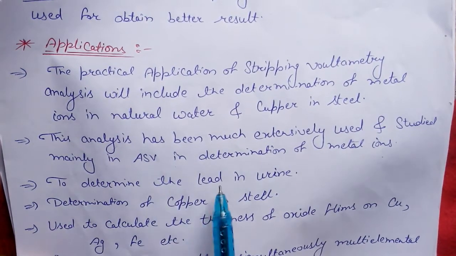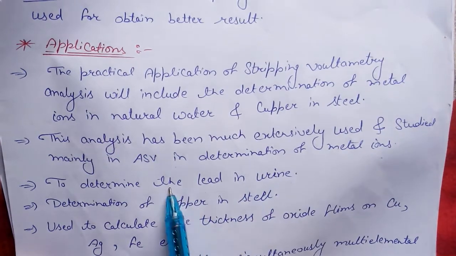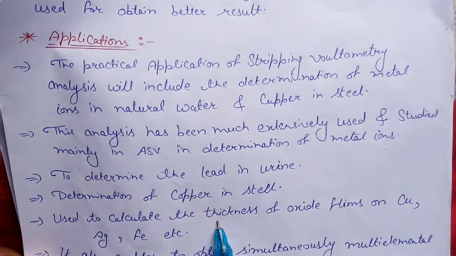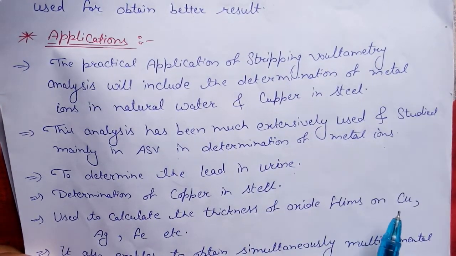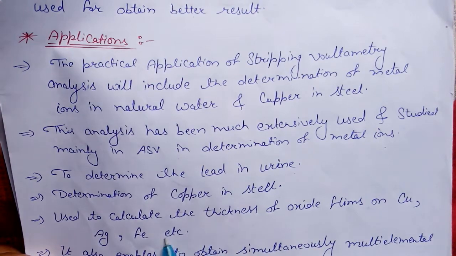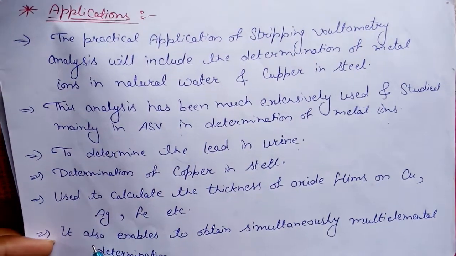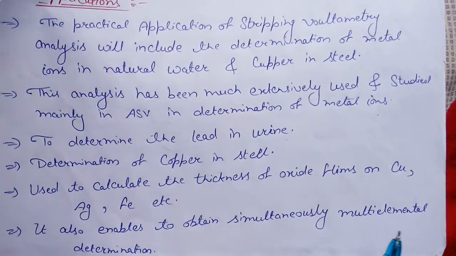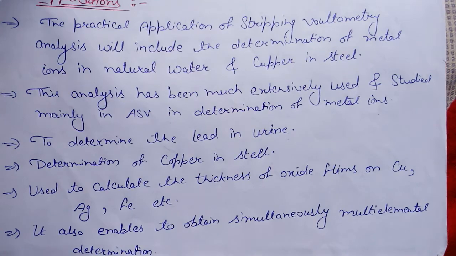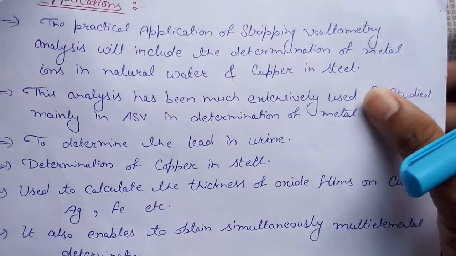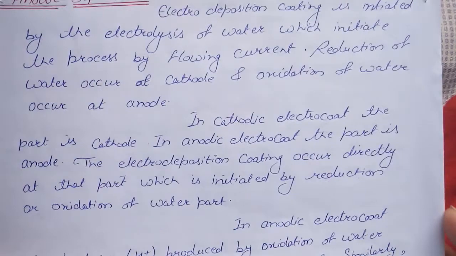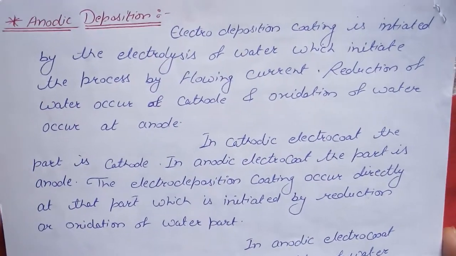It is used to determine lead in urine, meaning to analyze the amount of lead in urine. It is used to determine copper in steel. It is used to calculate the thickness of oxide film on copper, silver, iron and other metals, etc. It also enables simultaneous multi-element determination, meaning any kind of element determination. These are some applications. After this, we will discuss what anodic deposition and cathodic deposition are.